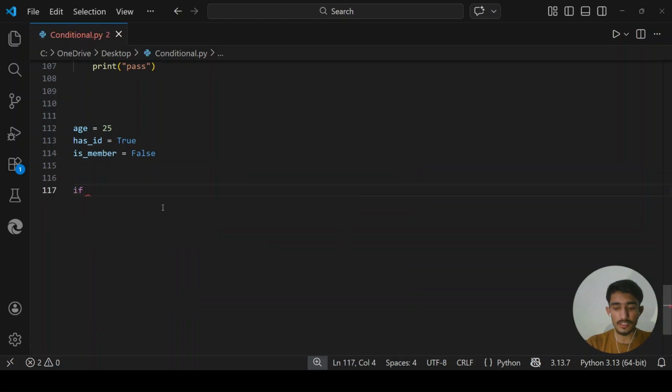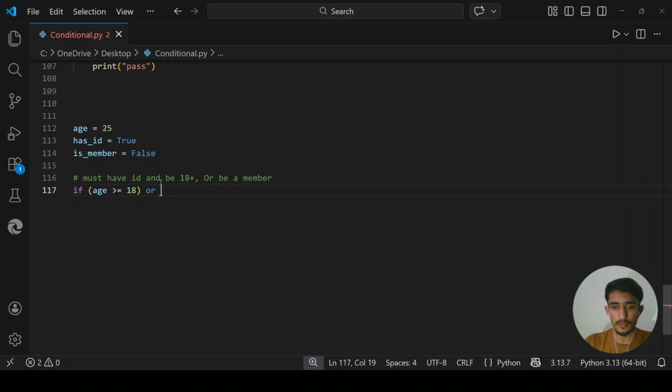So I'm checking a condition: inside the bracket I can write a condition where I say if age is greater than or equal to 18. Here I can comment: must have ID and be 18 plus, or if he is a member, let him in.